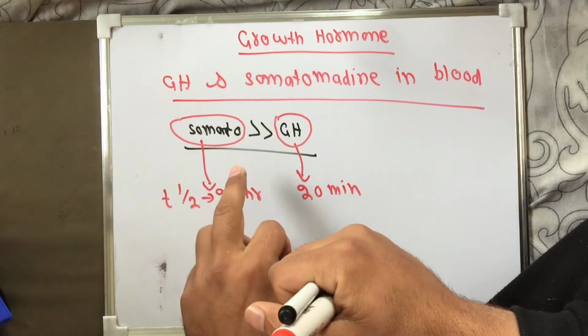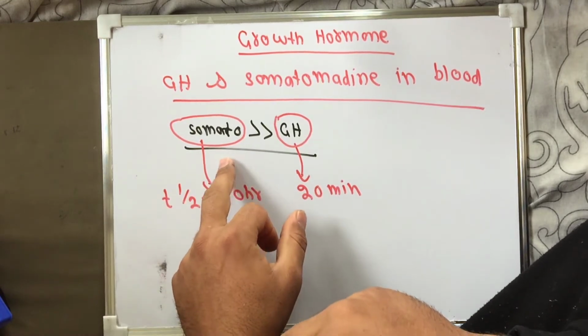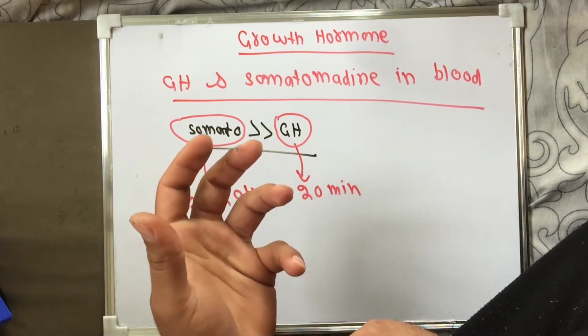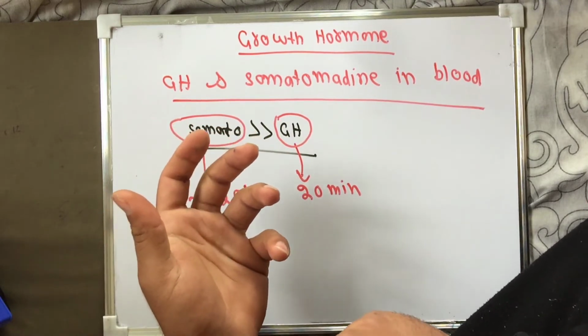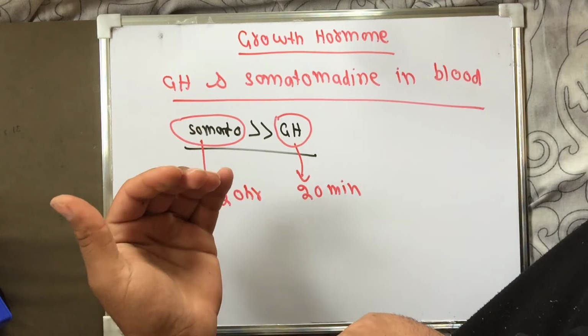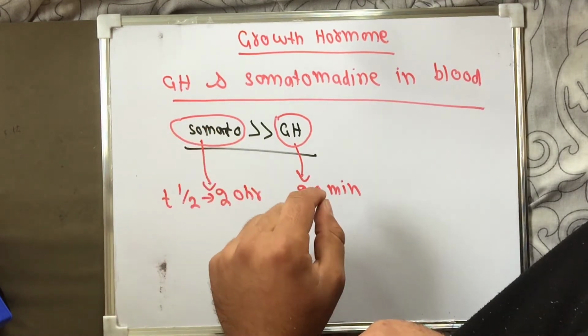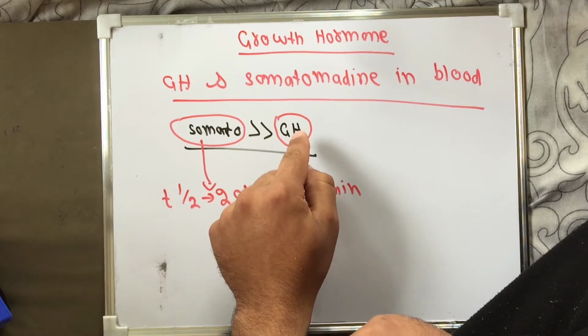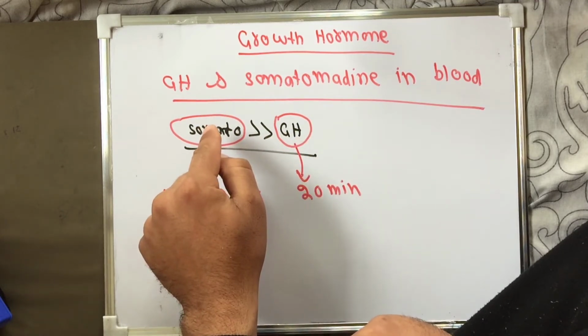So this is another reason why the growth hormone remains for a shorter time in the blood as compared to somatomedin.